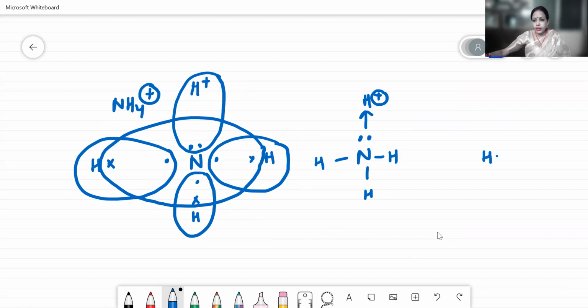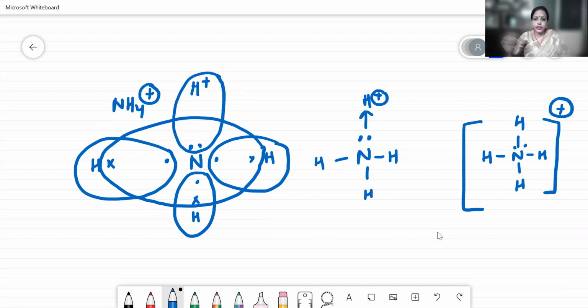You can also make the structure like this, as I said in the case of your hydronium ion also, that if you are not using a positive charge here, then you have to use a positive charge outside the bracket. So this completes the structure formation for all the 3 bonds. I hope this video tutorial will help you in drawing these structures which are there in your syllabus.